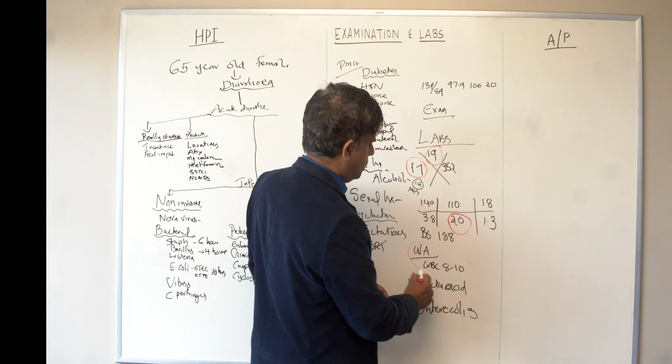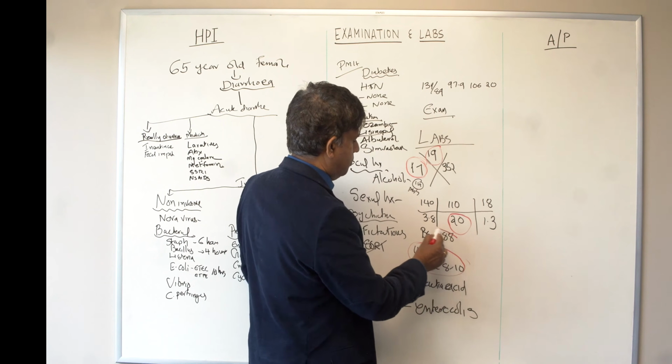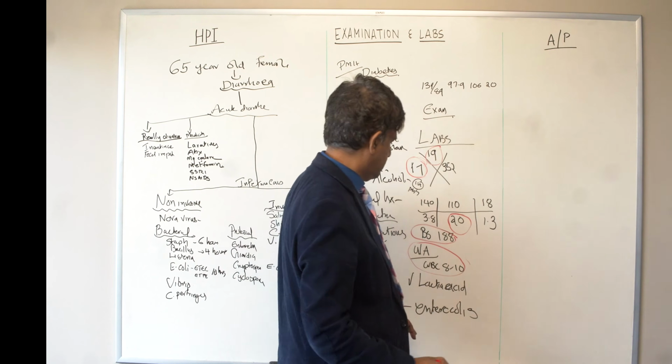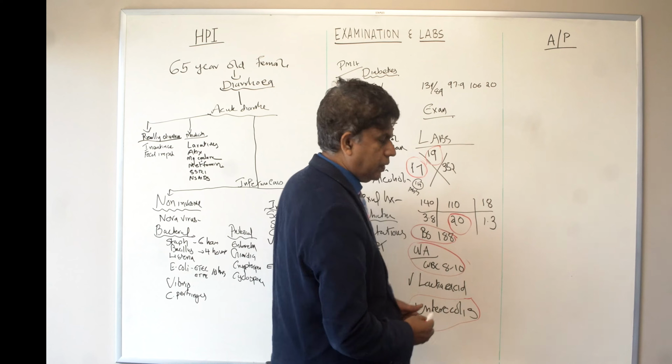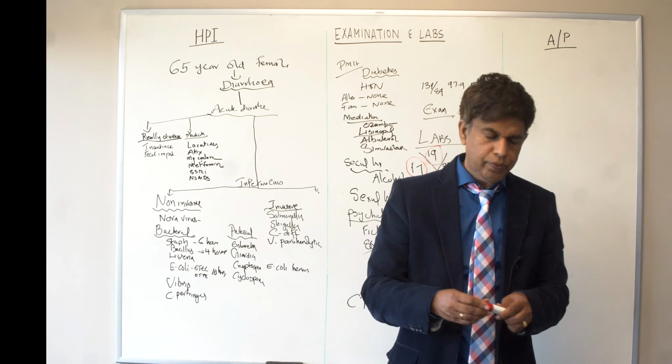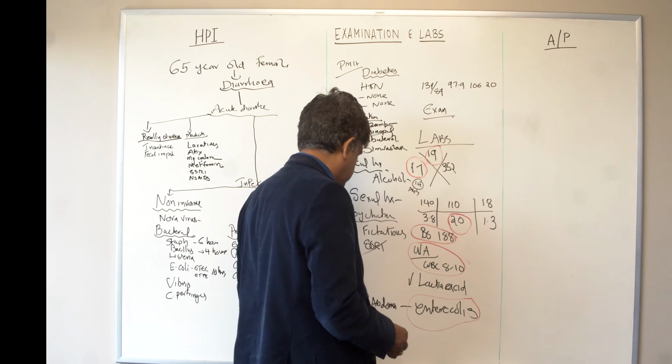Then I see this also, right? So I know blood sugar is high. All of them I will circle, right? I know there is enterocolitis there. Let's look at our assessment and plan and finish this case. So what is our assessment and plan?